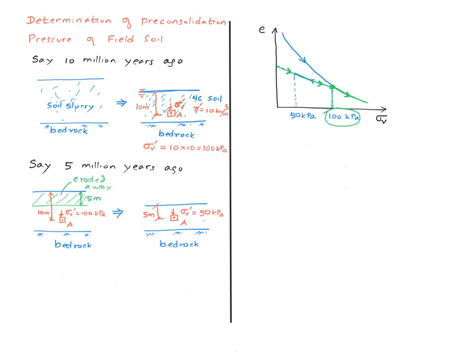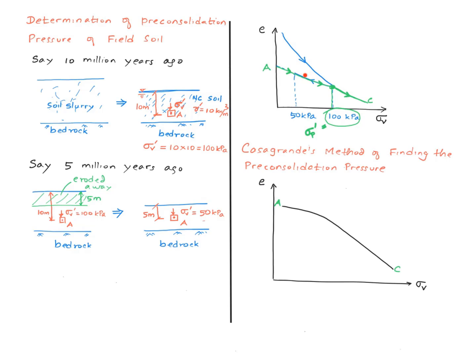But of course, there's a little bit of difficulty here. Recall what I said, the swelling curve and the reloading curve do not exactly coincide with each other. So when it goes back, it doesn't really abruptly change into the virgin compression curve. So there is a smooth transition, and we need a special procedure to establish the pre-consolidation pressure. There are a couple of methods of doing that. One of the methods was developed by Casagrande.